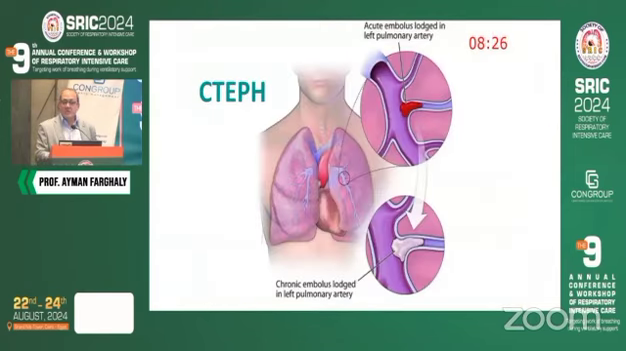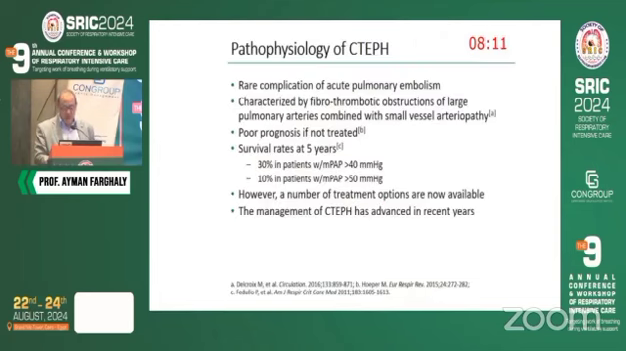To know whether this fresh thrombus is going to become this very rigid intimal proliferation, it's very important to have 3 months of treatment by anticoagulation, and then see whether the patient is symptomatic. The pathophysiology of CTEPH actually is not well known. However, it is a rare complication of acute embolism.